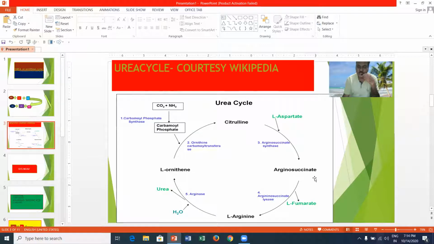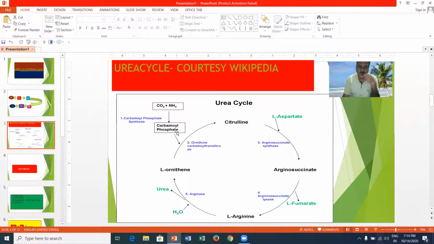This arginosuccinate will give rise to two components: one is fumarate and the other is arginine. Here, this arginosuccinate, in the presence of arginosuccinate lyase, converts into fumarate as well as arginine. This arginine goes into the liver. This arginine, in the presence of arginase, is hydrolyzed and converts into urea as well as ornithine.